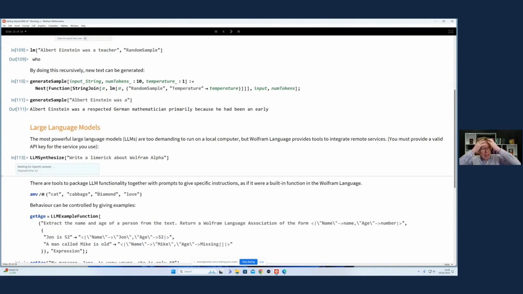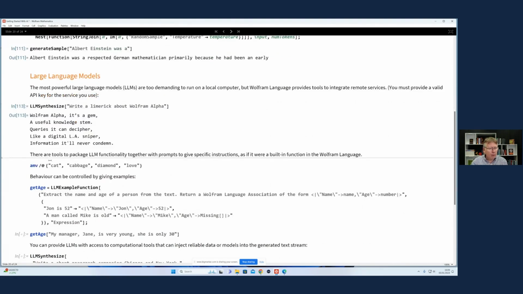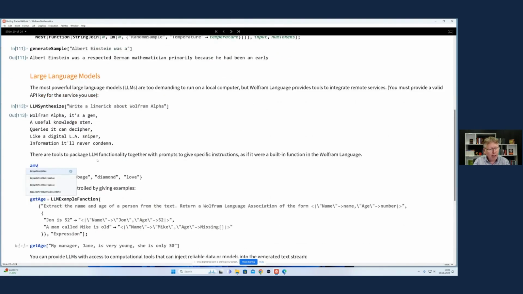Now, it turns out that using these models to their full power, not simply generating conversational chat or text writing, there's a few paradigms that make them really quite usable within the language. Unfortunately, I've accidentally deleted this. I'm just going to recreate here what should be in the notebook, and it's probably missing from the downloadable notebook as well.